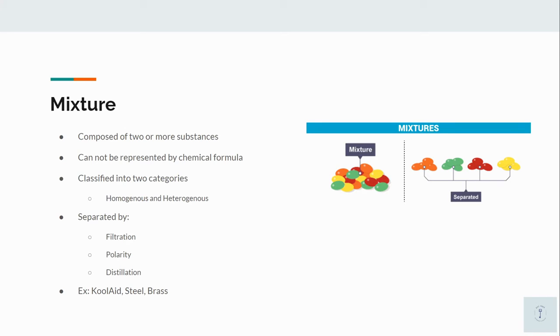Mixtures are composed of 2 or more pure substances. They cannot be represented with a chemical formula. They are classified into 2 categories: homogeneous and heterogeneous. Mixtures can be separated by using filtration, chromatography, and distillation. Some examples of mixtures are Kool-Aid, steel, and brass.